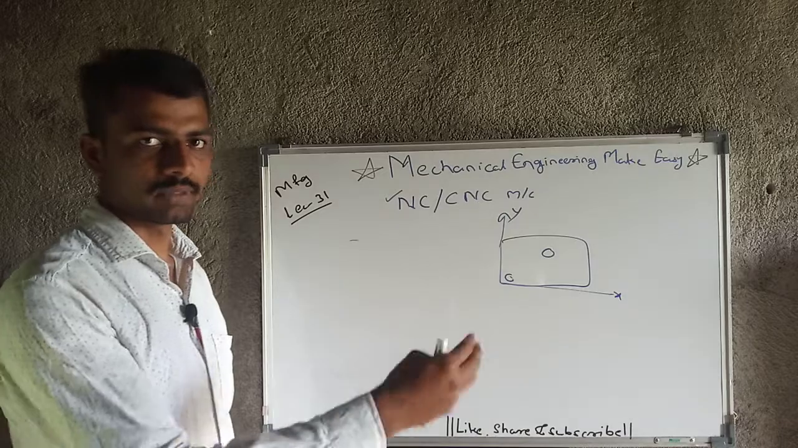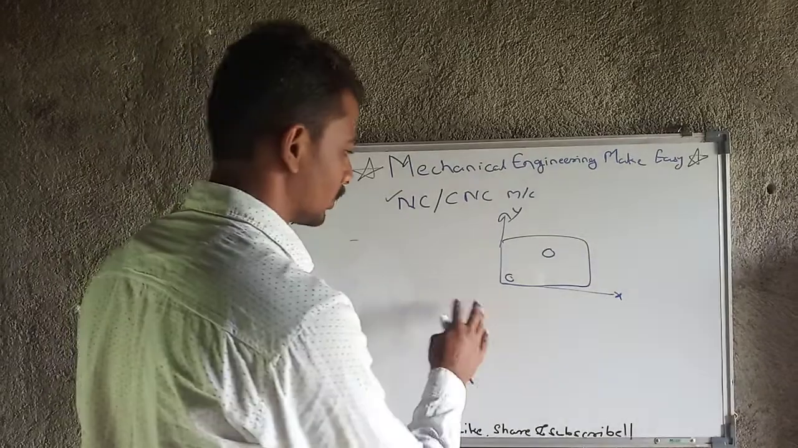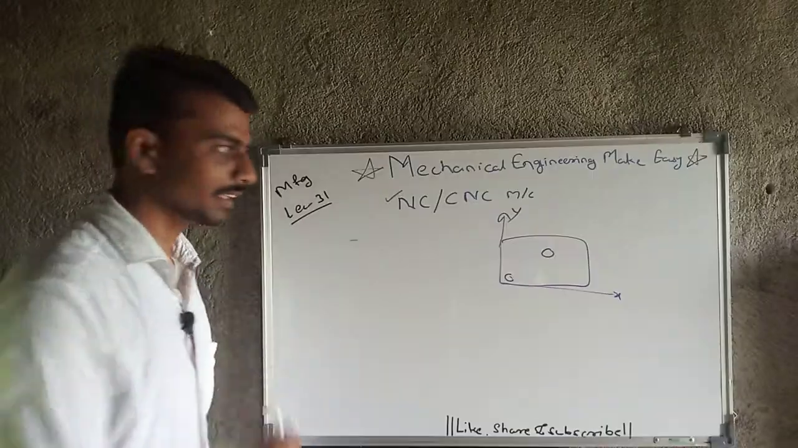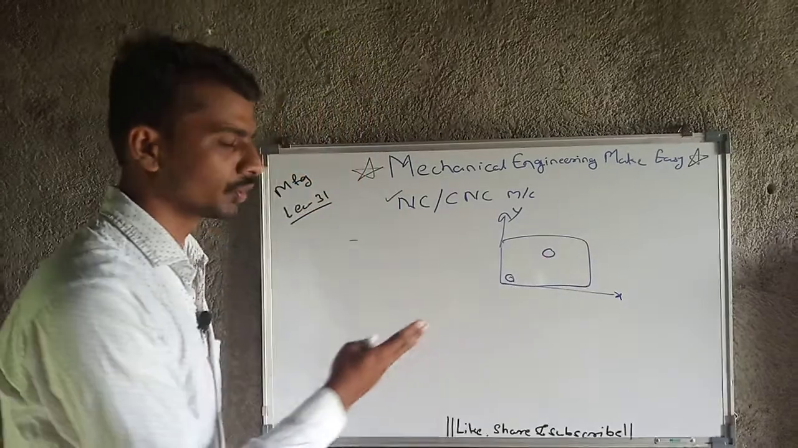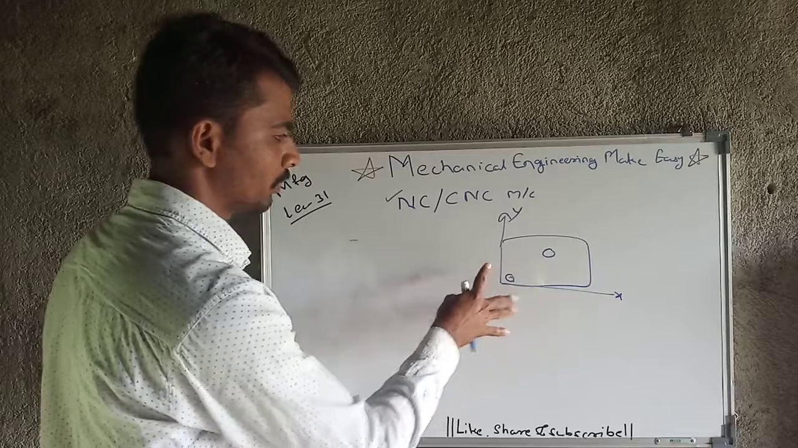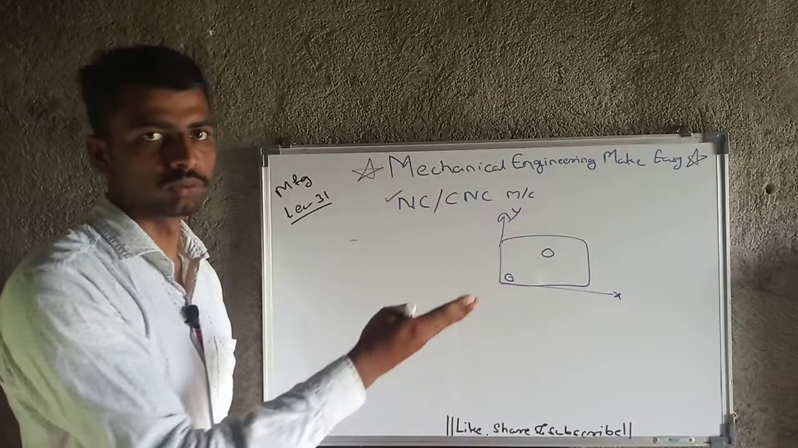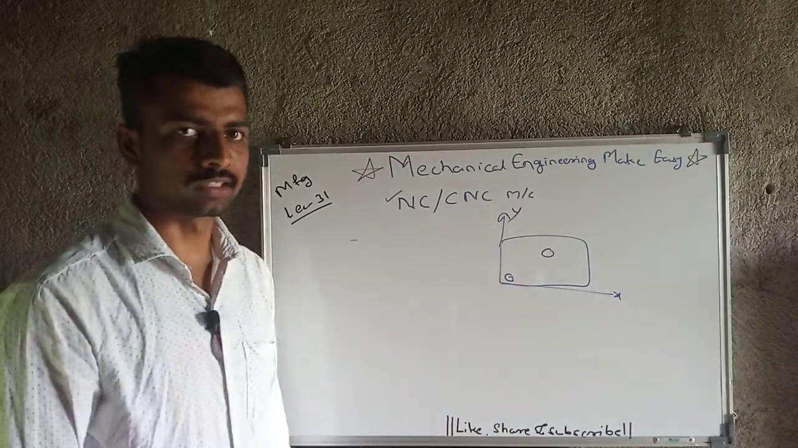Then the next system is the line control system. In that case I will give the distance between these two points and I will give the direction, which may be 45° in the xy plane, that you have to move. That is nothing but the line control system.